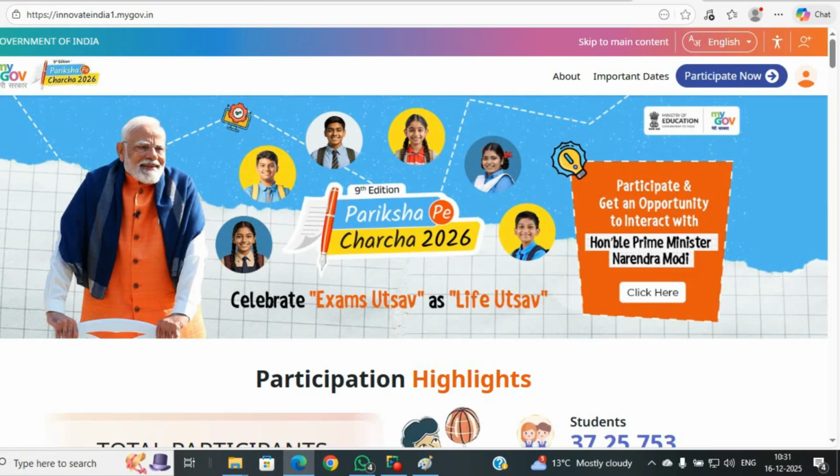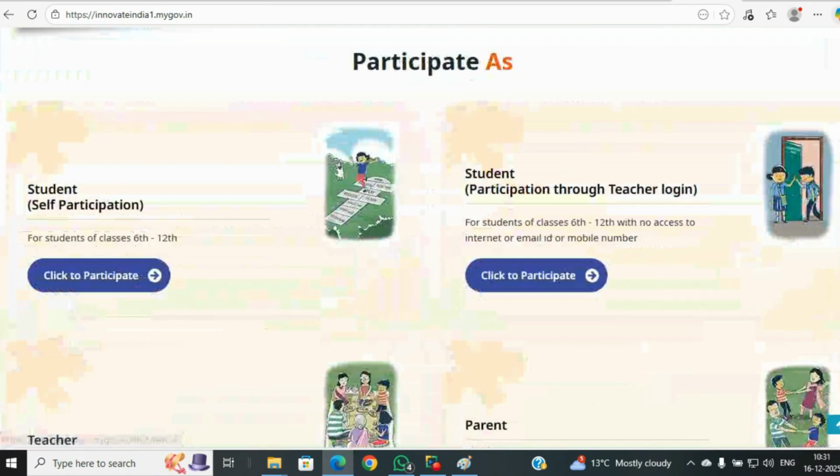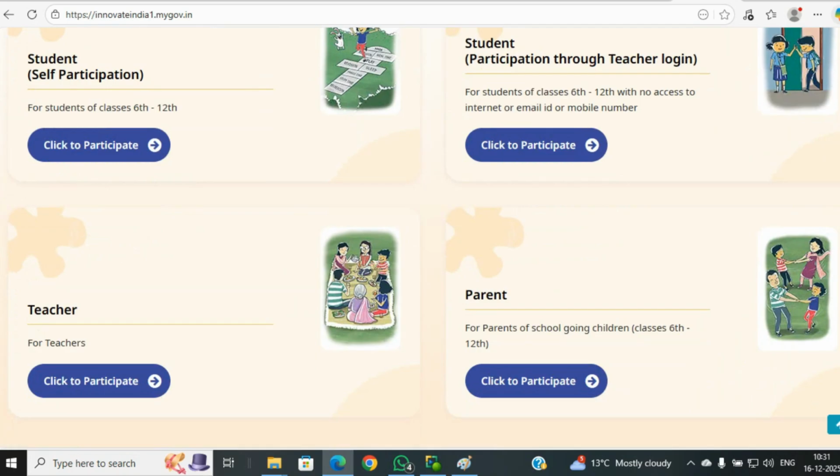On the home page, you will see a blue button labeled Participate Now. Click on it. Next, select your participation category. If you are participating individually, select Student, Self-Participation. You may also select Teacher or Parent as applicable.